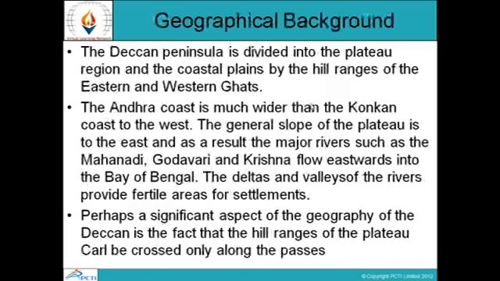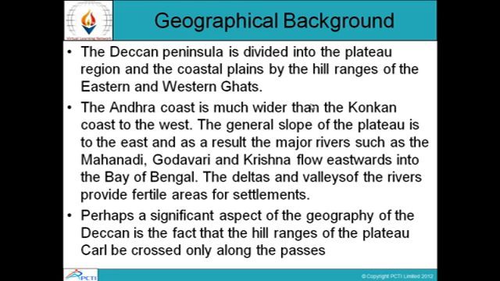Geographical background. The Deccan Peninsula is divided into the plateau region and the coastal plains by the hill ranges of the eastern and western Ghats. The Andhra coast is much wider than the Konkan coast to the west. The general slope of the plateau is to the east, and as a result, the major rivers such as the Mahanadi, Godavari and Krishna flow eastwards into the Bay of Bengal. The deltas and valleys of the rivers provide fertile areas for settlements.